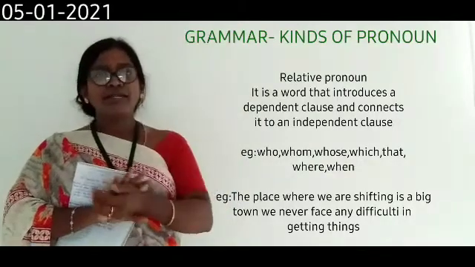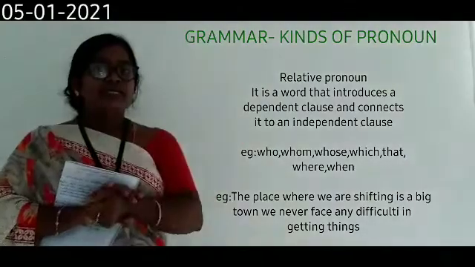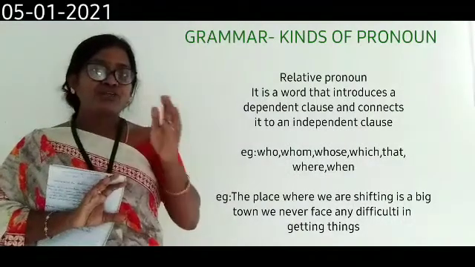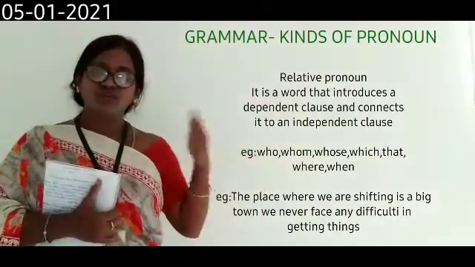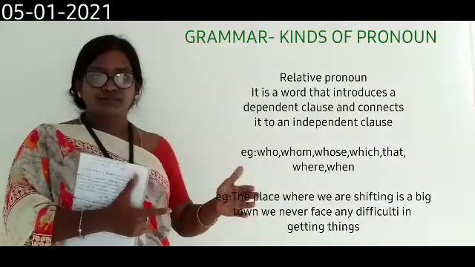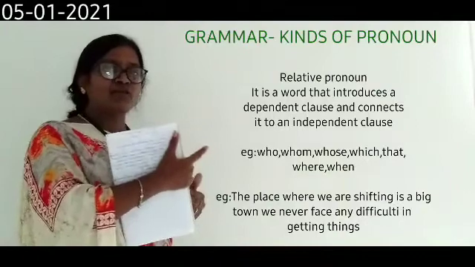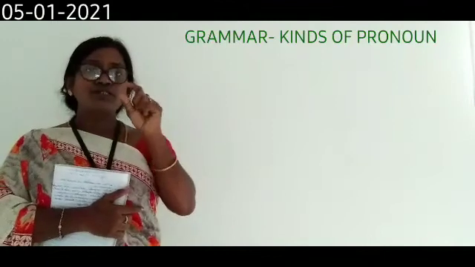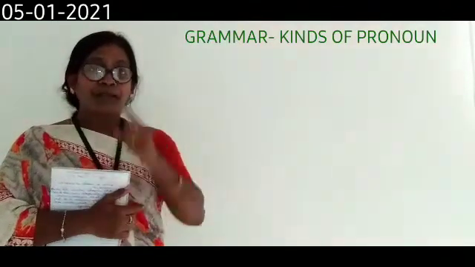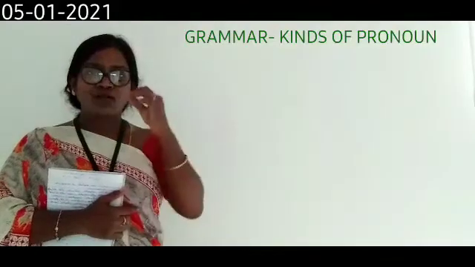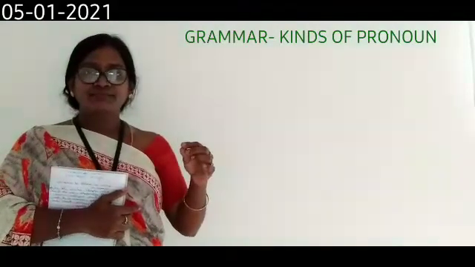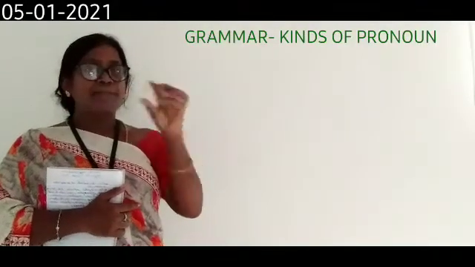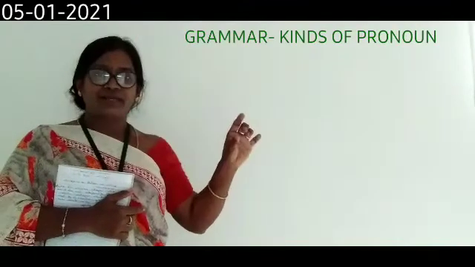In order to understand dependent clause, you need to know the clauses. A dependent clause always depends on the main clause. Main clause can stand by its own. This is also called principal clause. First of all, in order to understand main clause and subordinate clause or dependent clause, you should know what is a clause. A clause seems to be a sentence, but it doesn't give complete sense. A clause is a group of words that consists of a finite verb, but it doesn't convey complete meaning.